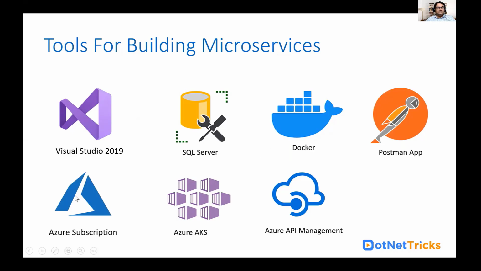For deployment, make sure you have a Microsoft Azure subscription, where we will create the Azure AKS cluster and an Azure API Management instance so that we can implement the API gateway pattern as well. These are the various tools I will use in this session for building the microservices.